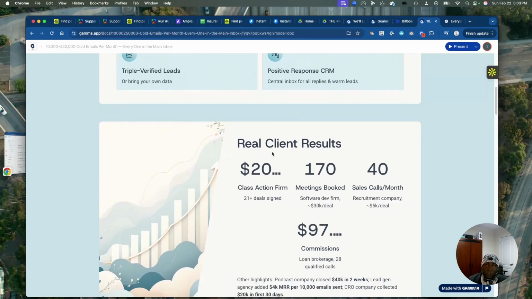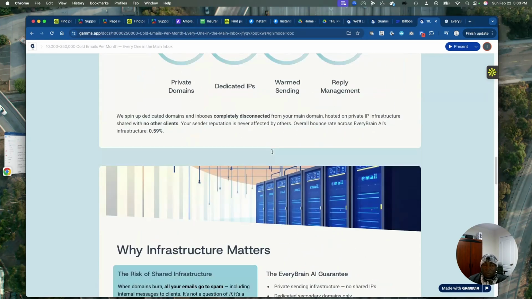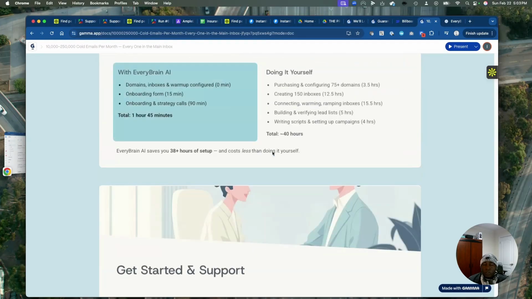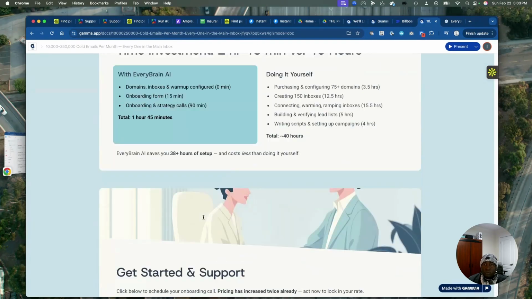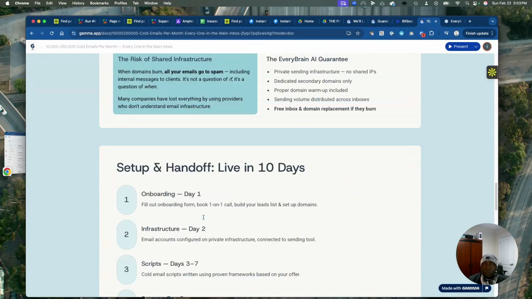If you feel like you want to go with other campaigns, we do have other upgrades that we can offer you. If people want to do other campaigns, like maybe other ads, other things, maybe they want to have a dedicated salesperson, somebody who can work with them in a dedicated manner, we do have all those upgrades for you. So again, reach out to us. We can hop on a call at any time. We'll talk to you. You can equally bring your own data. We have CRM compliance. We have all this. We can do this for you. If you trust us with your data, trust us with your work, we're going to get it done for you.